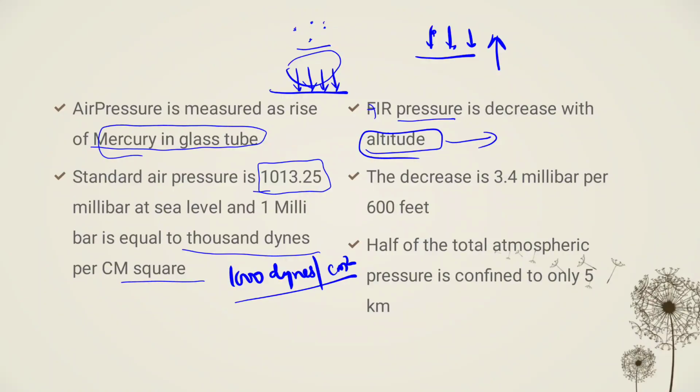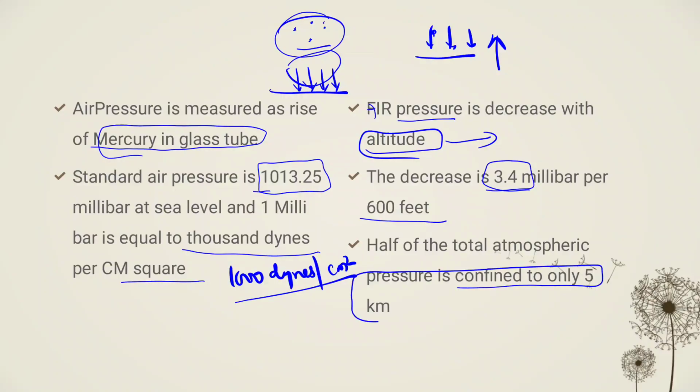So the molecules which are at high level or high altitude exert less air pressure. The decrease of air pressure is 3.4 millibar per 600 feet. Half of the total atmospheric pressure is confined to only 5 kilometer. That is what we talked about.